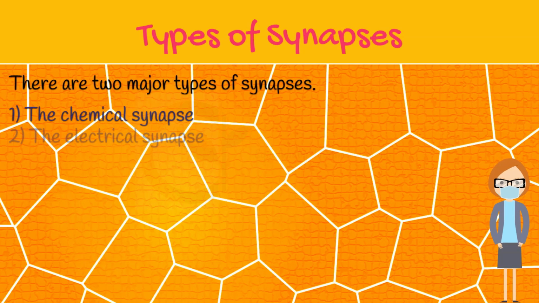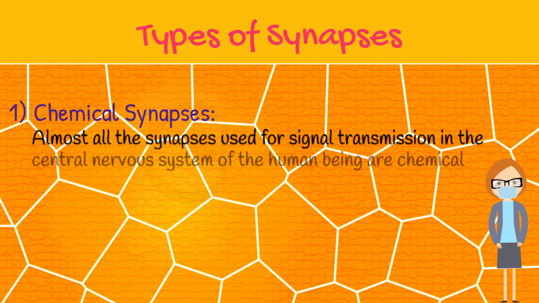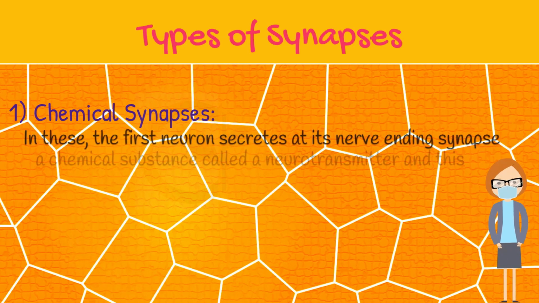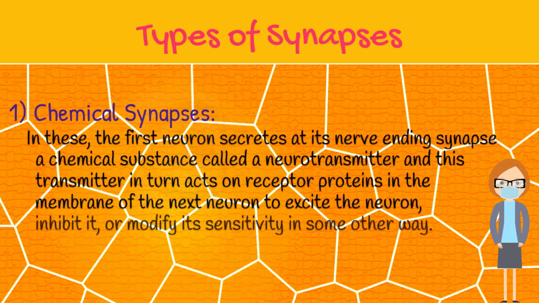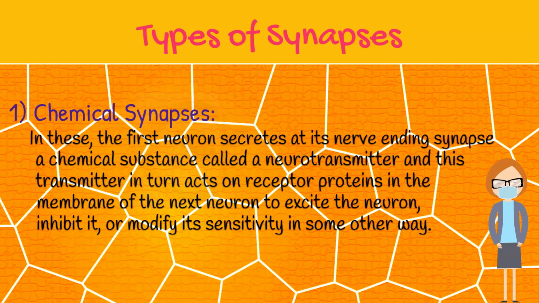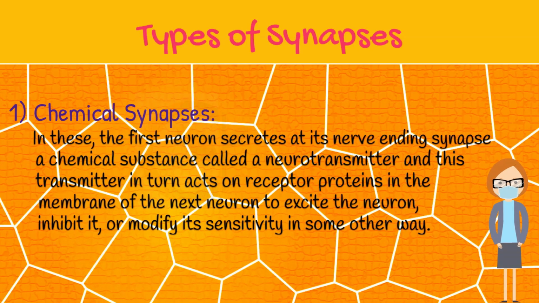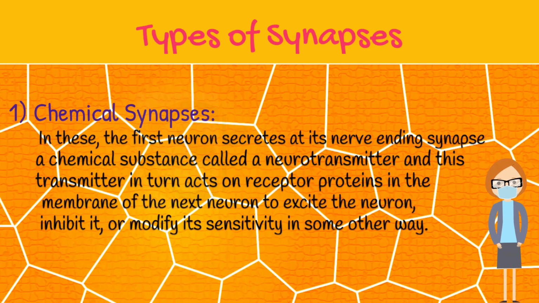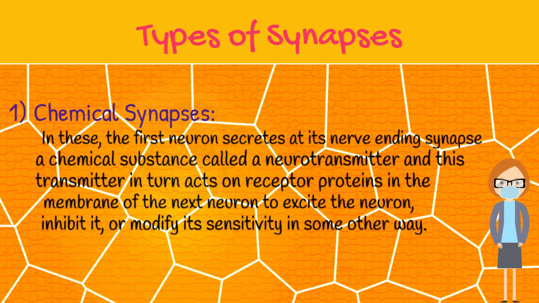How many types of synapses are there? There are two major types of synapses: the chemical synapse and the electrical synapse. First one are chemical synapses. Almost all the synapses used for signal transmission in the central nervous system of the human being are chemical synapses. In these, the first neuron secretes, at its nerve-ending synapse, a chemical substance called a neurotransmitter, or often called simply transmitter substance, and this transmitter in turn acts on receptor proteins in the membrane of the next neuron to excite the neuron, inhibit it, or modify its sensitivity in some other way.